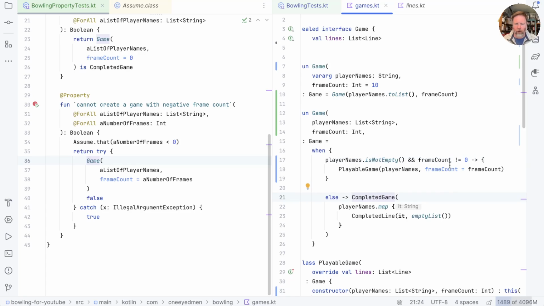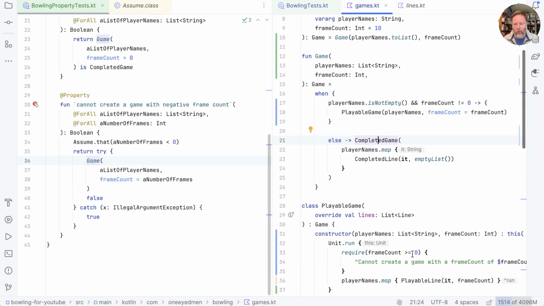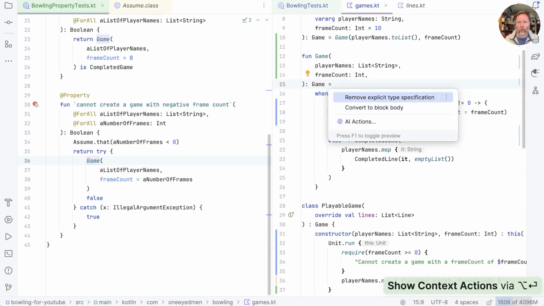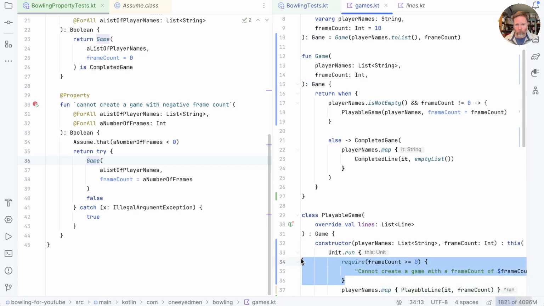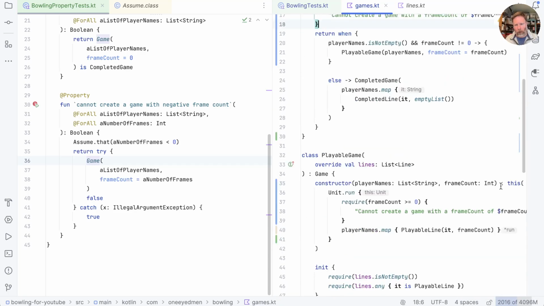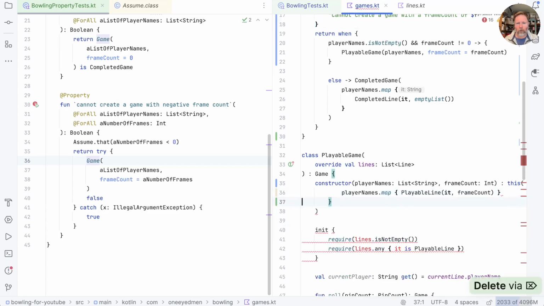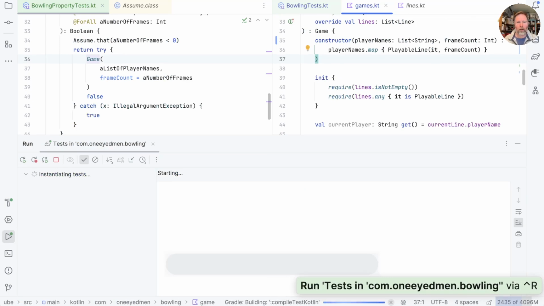Okay, I think we're in good old-fashioned compromise territory here. I can't think of any good way of funneling the frame count into playable game in order that this require is hit. But I don't really want the require in both places. I think I'm just going to say that we should make this a block body. We should move this require up into there, and say that if you call playable game directly, then you don't see this behavior. So we can take that out, return to there. Is that okay?